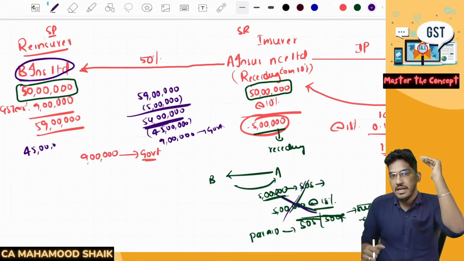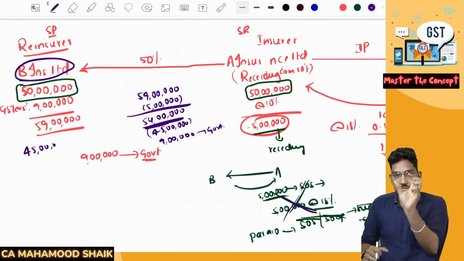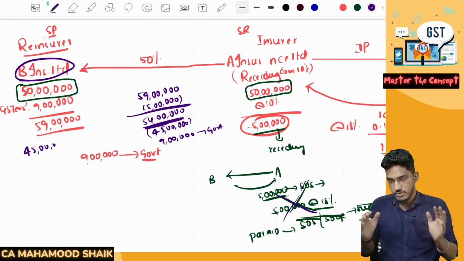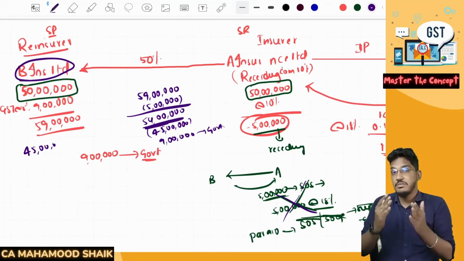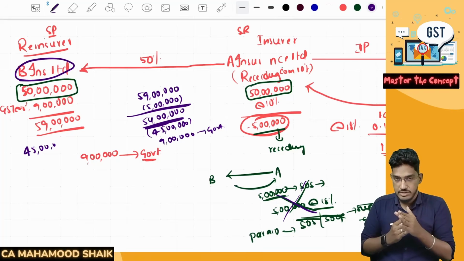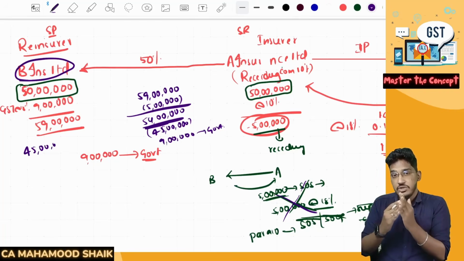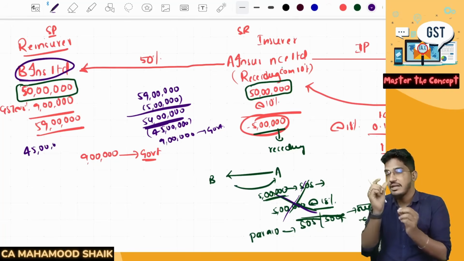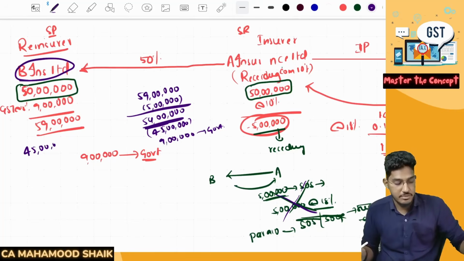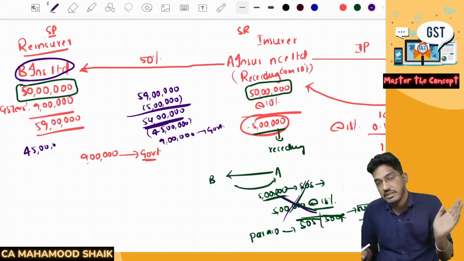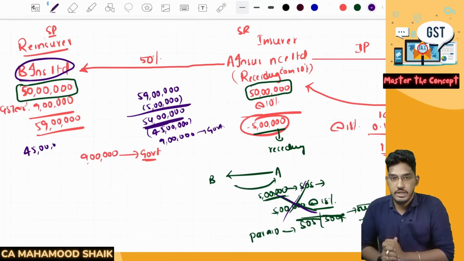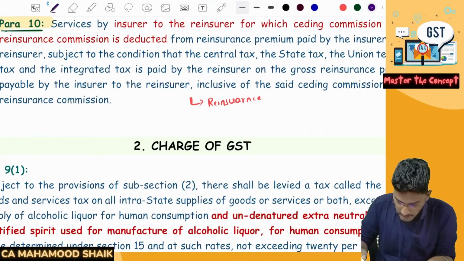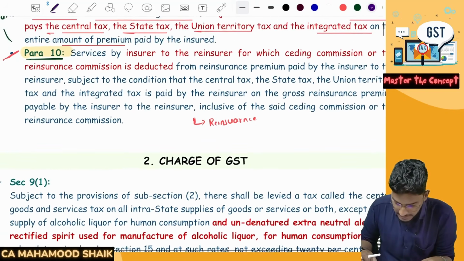Clear, everyone? See, para number 9 says, when there is a sharing happening between lead insurer and co-insurer, no GST. It will be neither considered as supply of goods, nor even considered as supply of services. Para number 10 talks about reinsurance contracts. In the case of a reinsurance contract, from the reinsurer, the primary insurer will collect something called a ceding commission. So para number 10 has kept even that ceding commission outside the purview of the GST. Why? Because it will once again lead to double taxation. Understood? Now, if you start reading this para number 10, you will get the clarity here.